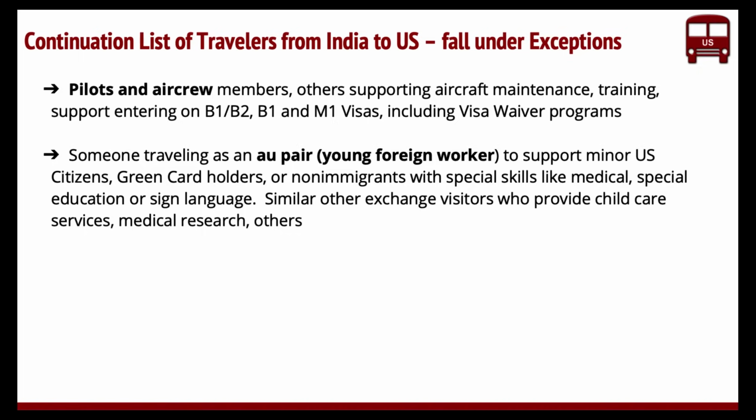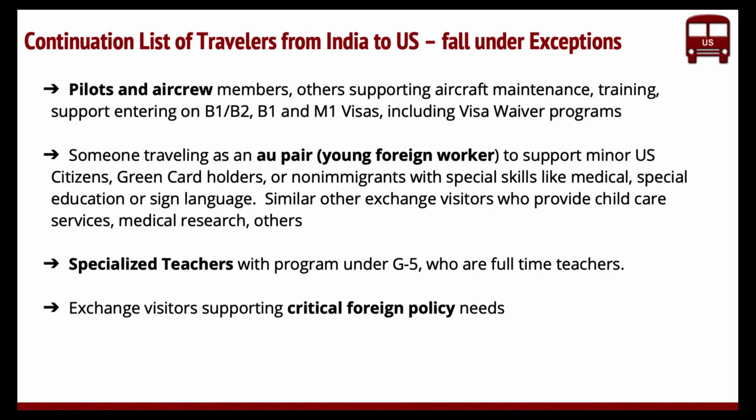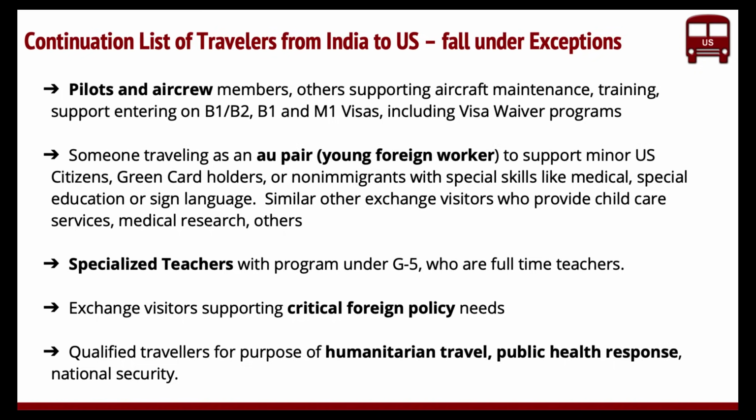And they are actually supporting these green card holders or citizens or non-immigrants, and have special skills like sign language, or exchange visitors who provide child care services or medical research. All of these fall under this. This is a J1 visa kind of category. And specialized teachers under the G5 program or full-time teachers, and exchange visitors supporting foreign policy, and qualified travelers on humanitarian missions, right? Somebody traveling to support the coronavirus situation, or medical professionals, all sorts of things, right? So these are all part of that.